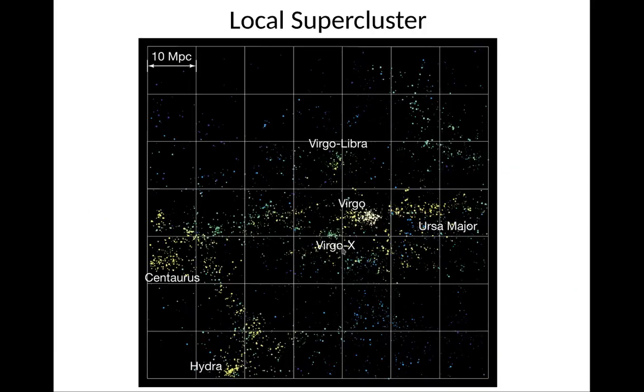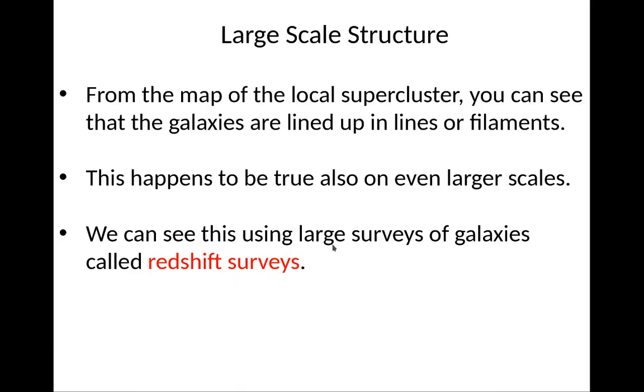So here's the Local Supercluster, right? There's Virgo, so we're part of this thing. There's Ursa Major, there's Centaurus right there. It's a big collection of this stuff. There's nothing in between, right? So everything gets concentrated in certain regions. In the map of the Local Supercluster, you can see that galaxies are lined up into lines or filaments. So this happens to be true on larger scales.